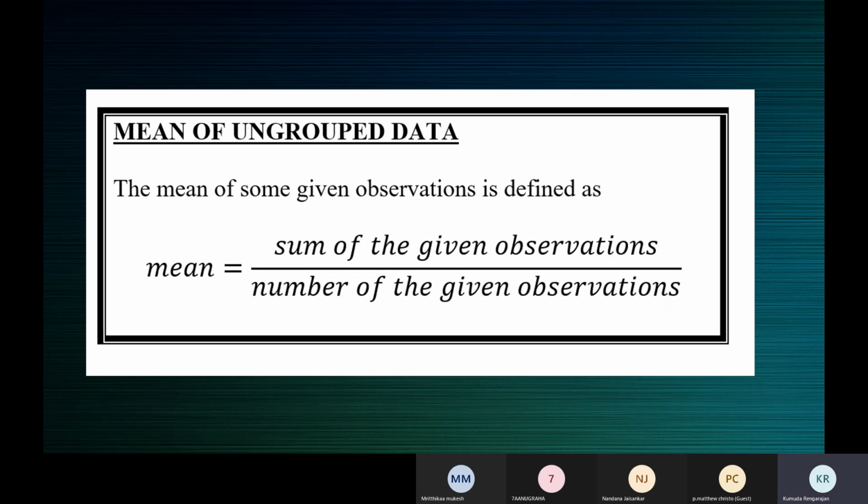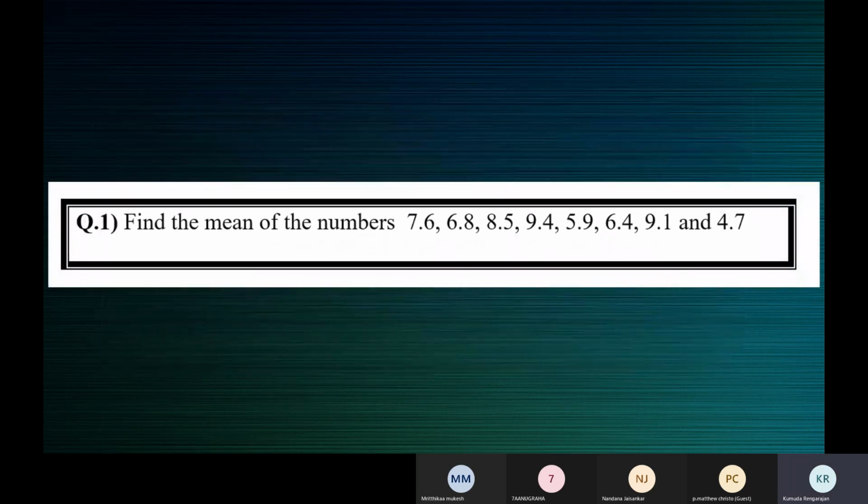Now let me take an example to explain this slide. You see something here, mean of ungrouped data. So mean is an average. Let me explain the slide with the help of a question like this.